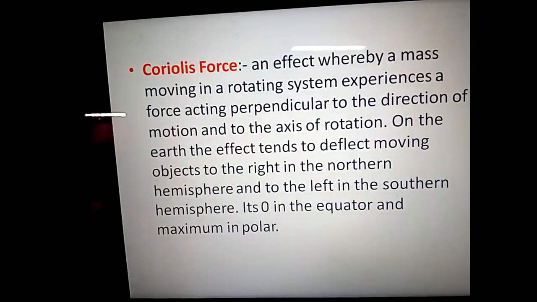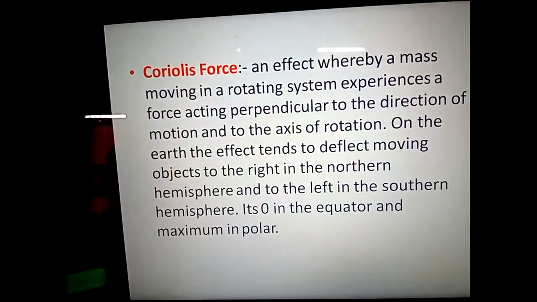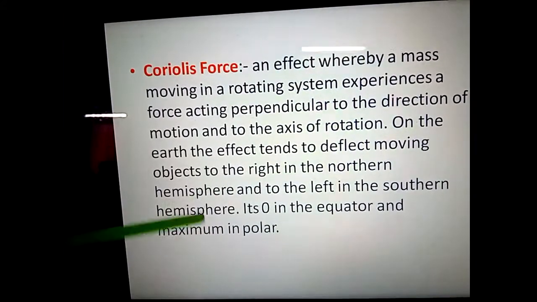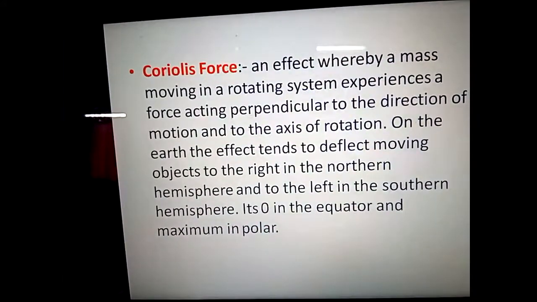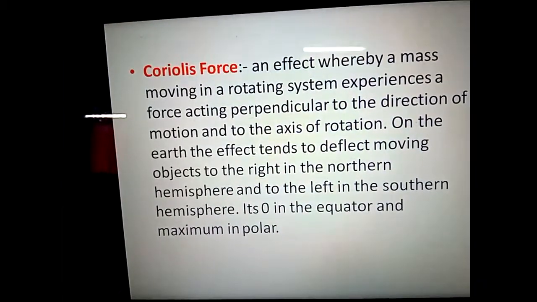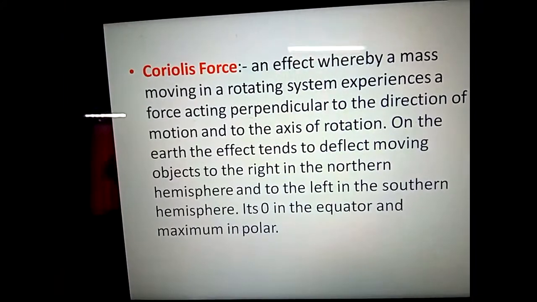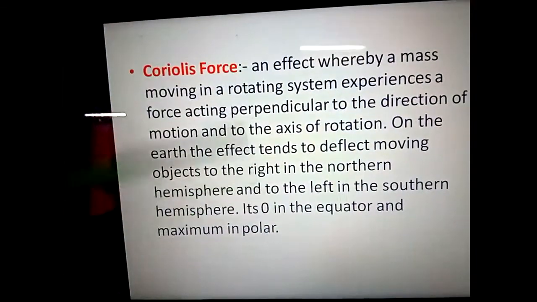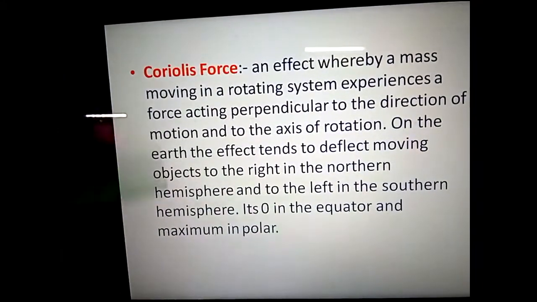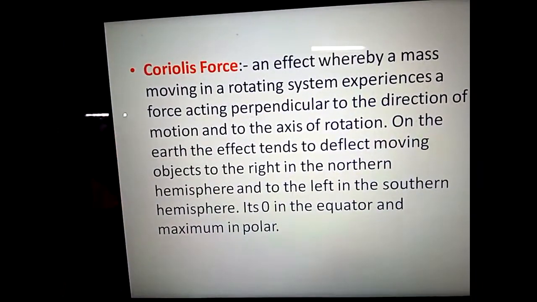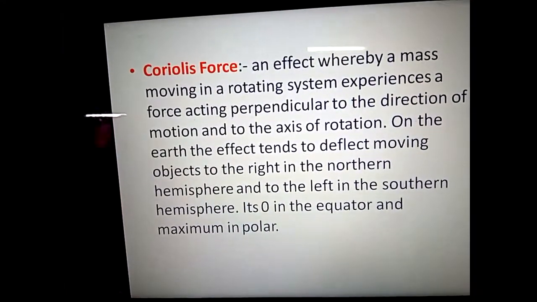But as we move towards the polar side, you will get the maximum Coriolis force. You will feel the effect of maximum Coriolis force.